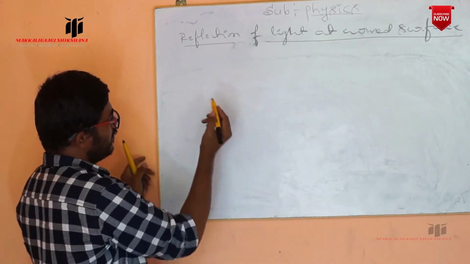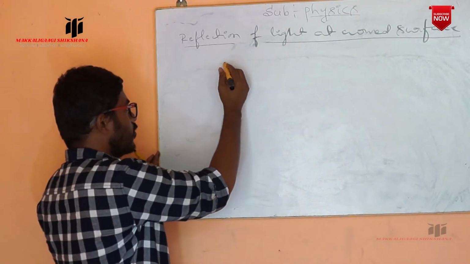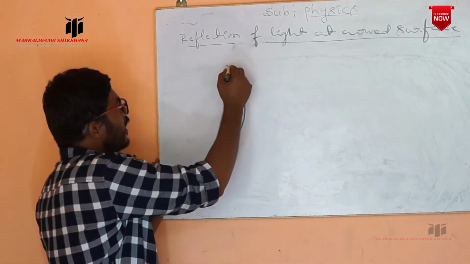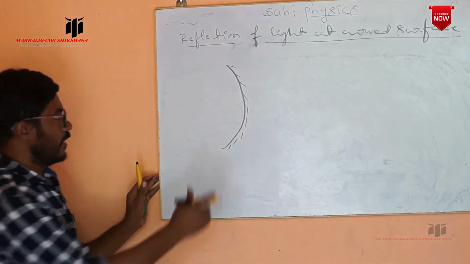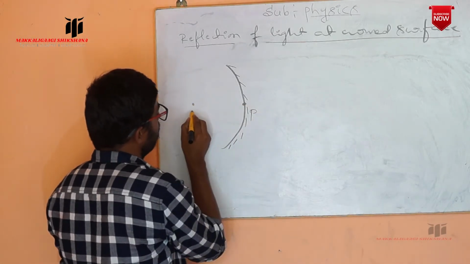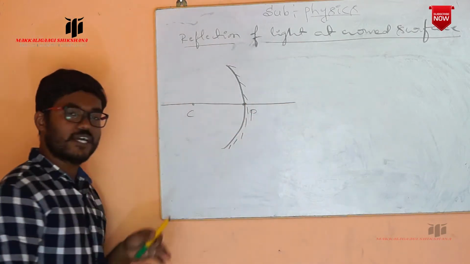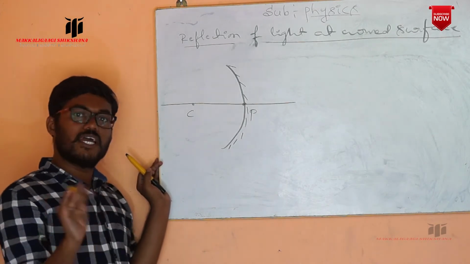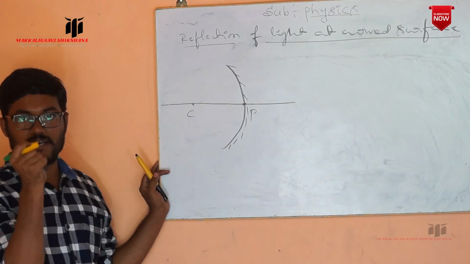So next, the reflection of light through this concave mirror. Now I am going to consider one concave mirror. So this is a curved surface and the outer surface is silvered. Here this is the pole, and here is the center of curvature. The line which passes through the center of curvature and pole we have taken as the principal axis.